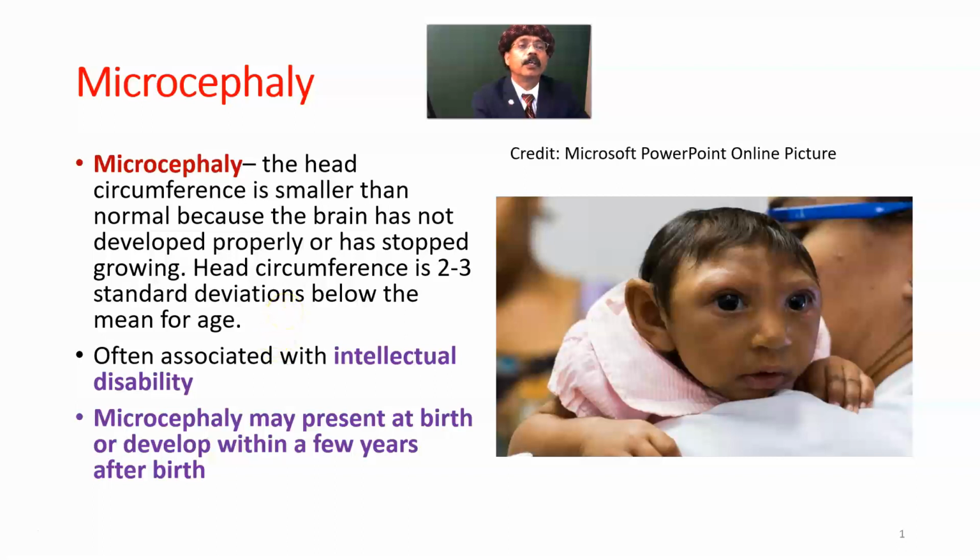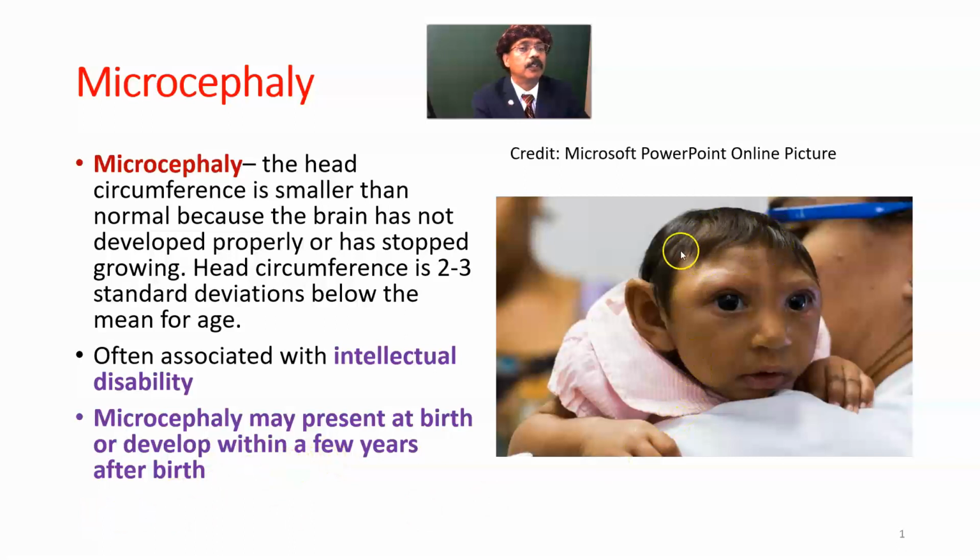At birth, the head circumference is a little bigger than the chest circumference. So, once the baby is born, we can easily assess the microcephalic baby, because the head circumference of the newborn should be more than that of the chest circumference. Often associated with intellectual disability, microcephaly may present at birth or develop within a few years after birth.